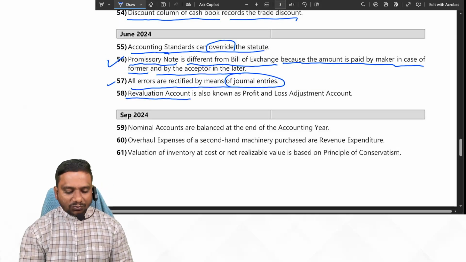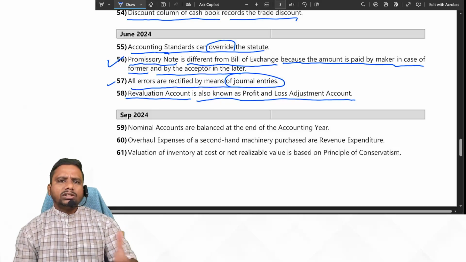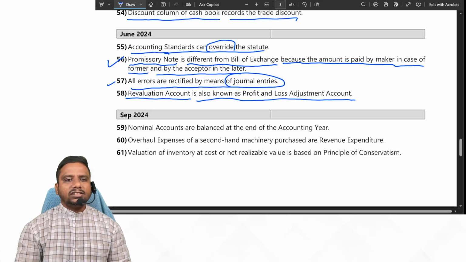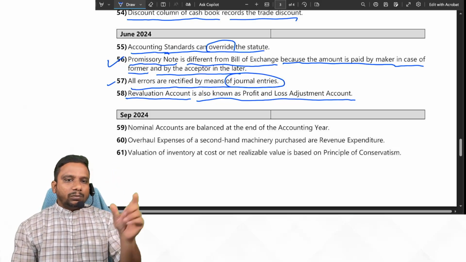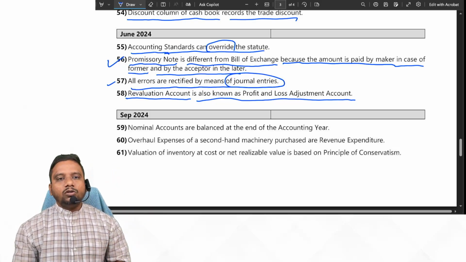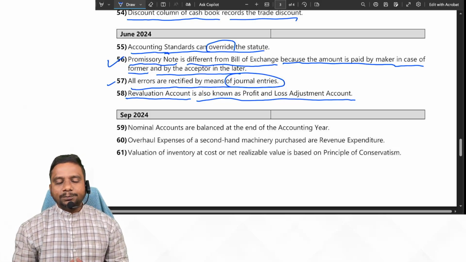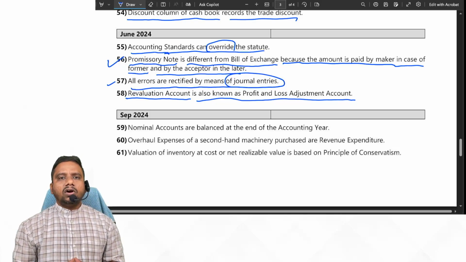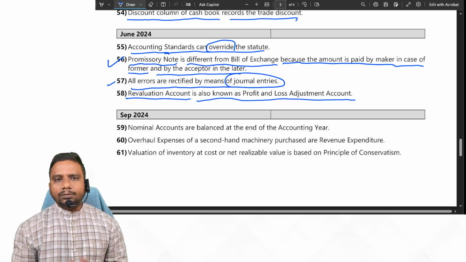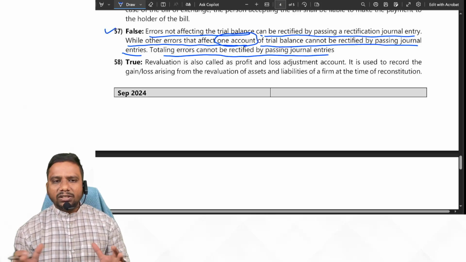Revaluation account is also known as profit and loss adjustment account. Yes, sometimes we use revaluation account and sometimes we use profit and loss adjustment account. Why, sir? Because the revaluation account is a nominal account. Debit all expenses or decrease in the value of assets or increase in the liabilities. Credit all incomes, that means increase in the value of assets or decrease in the value of liabilities. And ultimately the profit or loss on this revaluation is transferred to the partners' capital accounts. Yes or no, students? And sometimes this is termed also profit and loss adjustment account.